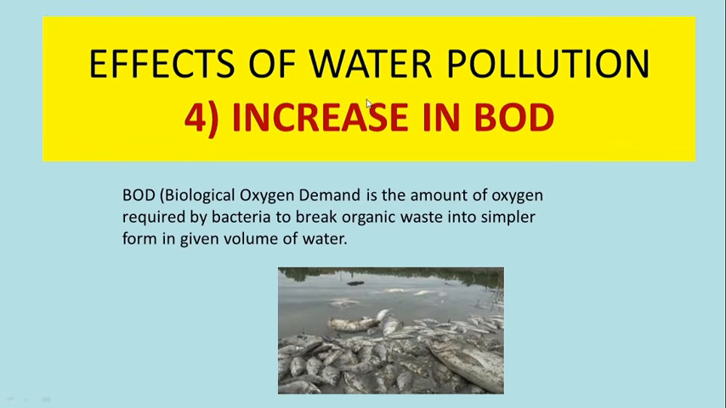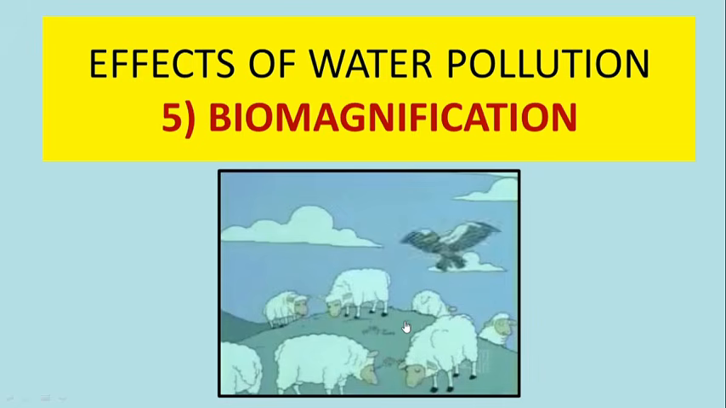Fourth effect of water pollution is on biological oxygen demand. Biological oxygen demand is the amount of oxygen required by bacteria to break organic waste into simpler form. The more polluted the water, the more organic waste present in it, and in that case bacteria will require more oxygen to degrade organic waste. So BOD will increase. Polluted water has more biological oxygen demand, and generally it leads to death of species because insufficient breaking down of organic waste can affect the life cycle of many other living forms.